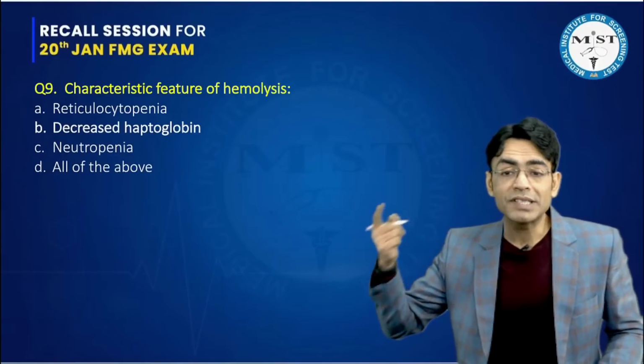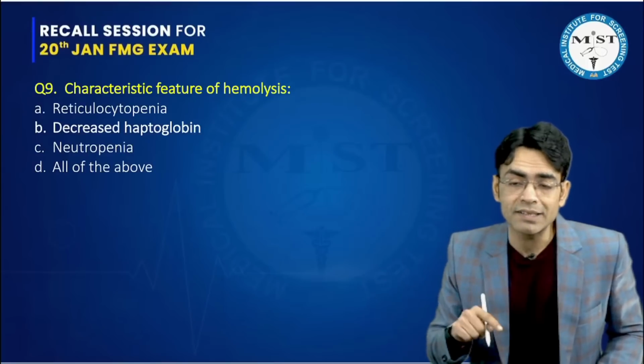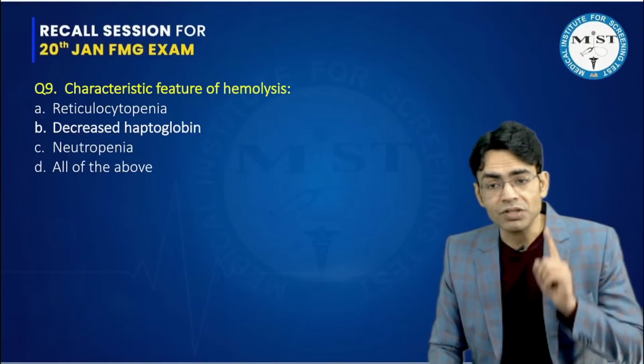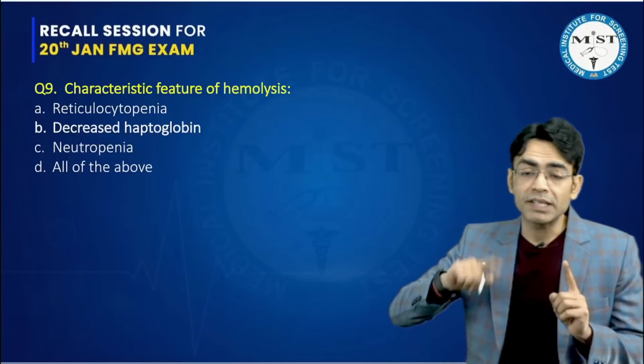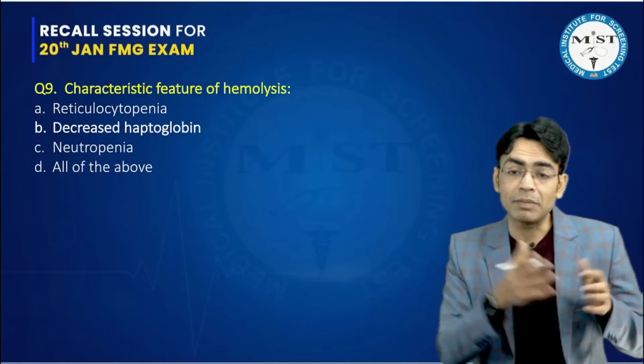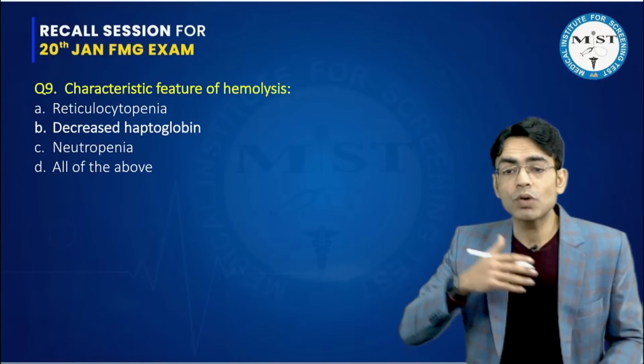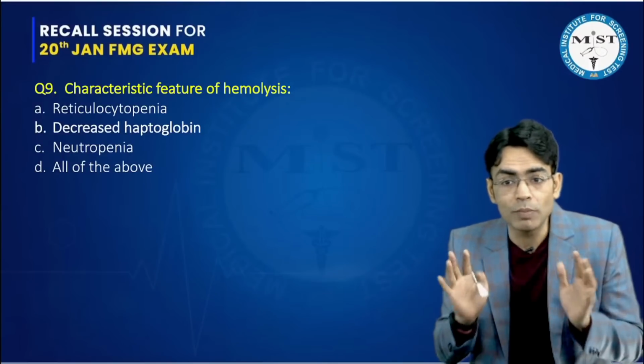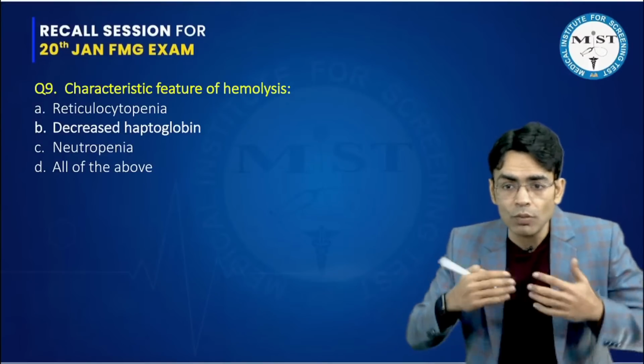Whereas if we talk about the second cause because of which RBC could be less inside the blood, that is the destruction of the RBC, matlab hemolysis. If the destruction of the RBC is happening, the signal is going to go to the bone marrow that the RBC count is going less. So what is going to happen to the retic count? The bone marrow will try to form more RBCs because bone marrow is not at any problem. So bone marrow will try to help the body.